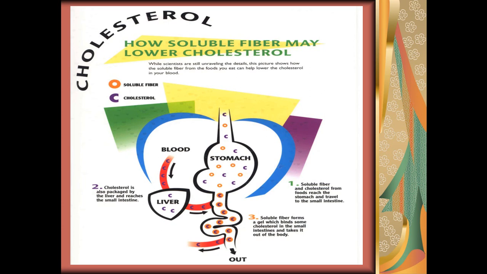And this is the pathway, as we said; it acts here on the liver, and in the GIT they form a type of gel. Soluble fiber forms a gel which binds some cholesterol in the small intestine and takes it outside the body. And here, this is the cholesterol, as you see, and it binds to this fiber. This is the fiber, and it forms a type of gel and is discarded.